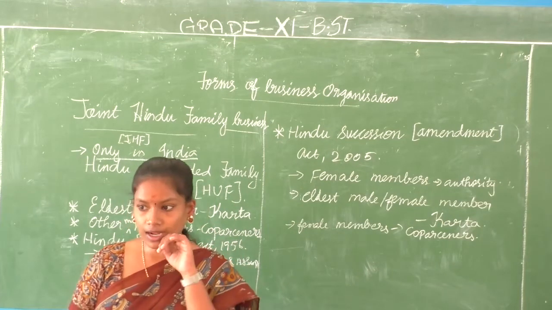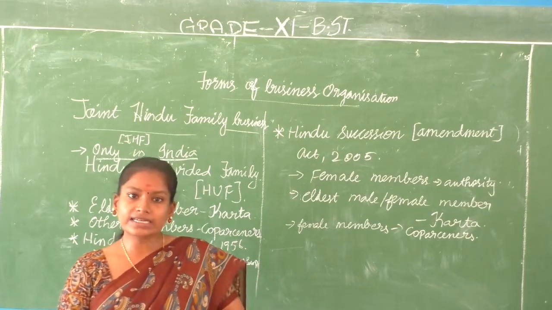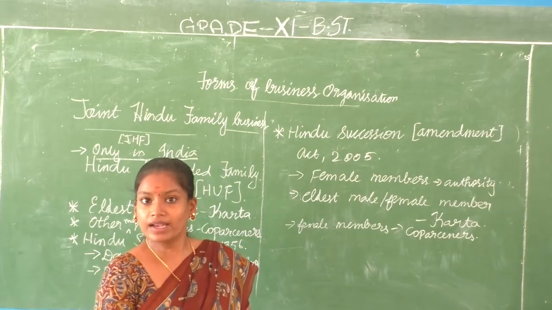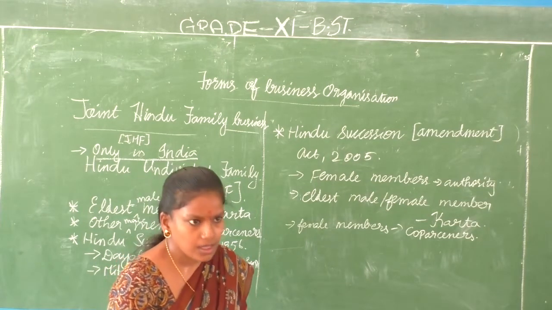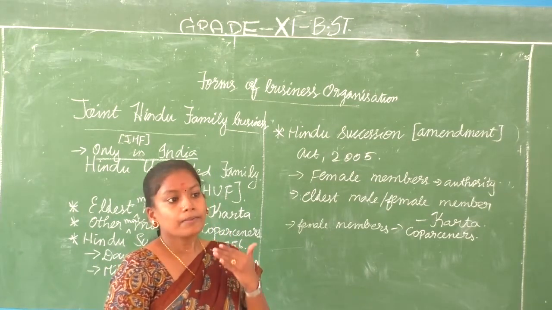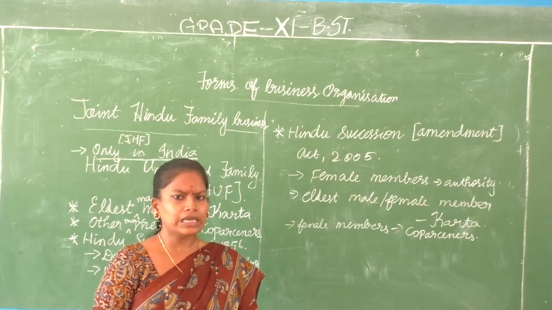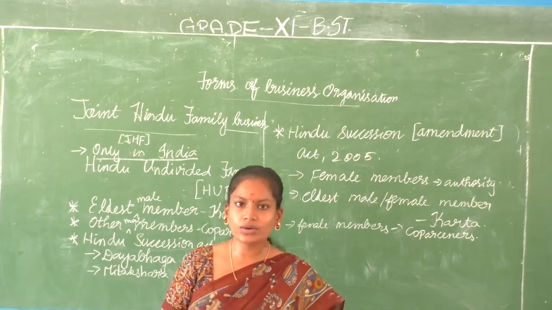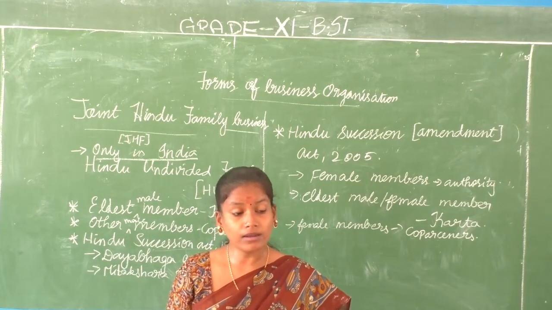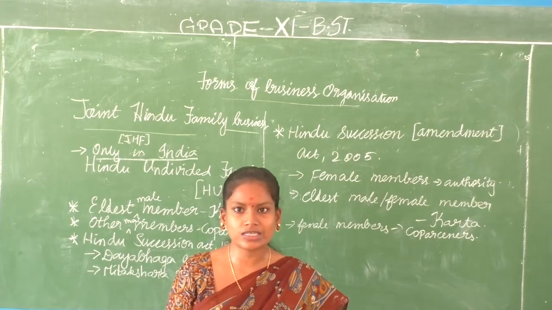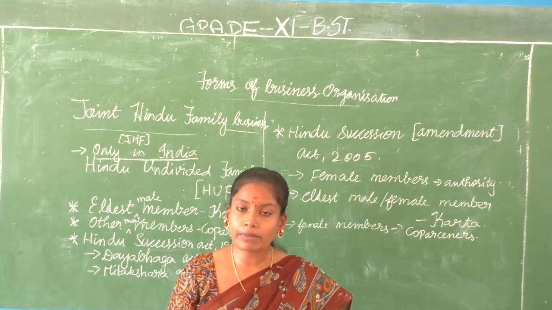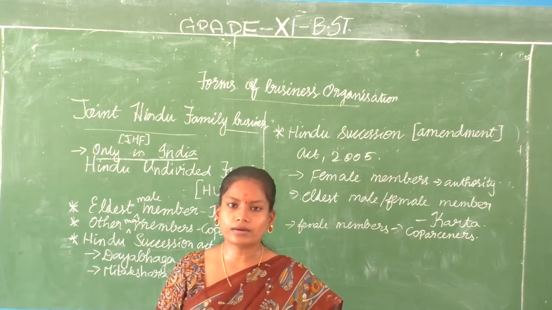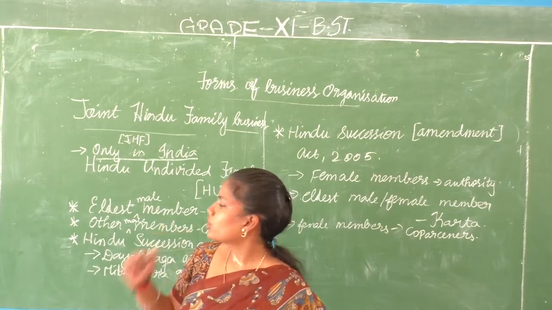After the Hindu Succession Act 2005 was passed, the eldest member, either male or female, becomes the Karta. It is not kept only for males; even the female members are allowed to become Kartas as well as co-partners. How do you get the membership inside the organization? When you talk about sole proprietorship, the only owner was the sole proprietor. But if you want to become a partner of a partnership organization, the rules differ. If you want to become a member of a joint stock company, the rule differs. But how do you become a member of this joint Hindu family business?